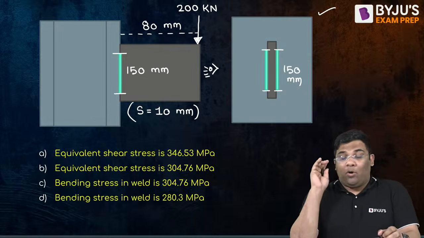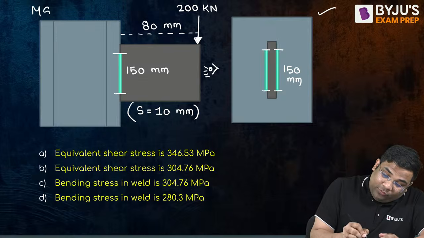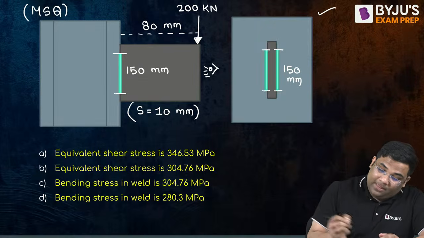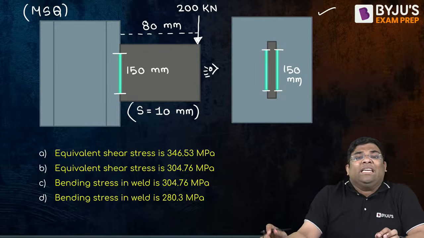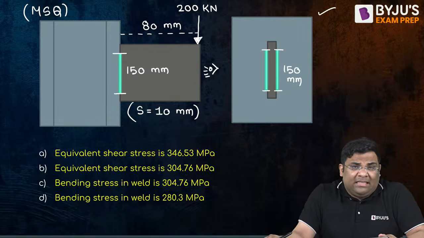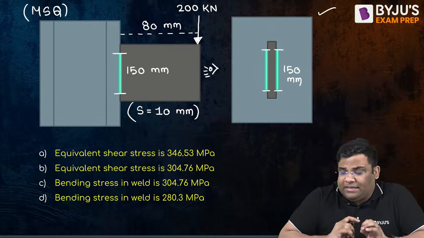Now for this, some options are given. It is an MSQ question, multiple select question. They have asked the equivalent shear stress, and also there is a question on the bending stress. So how to find out this thing? Let us see. First of all, let us understand.